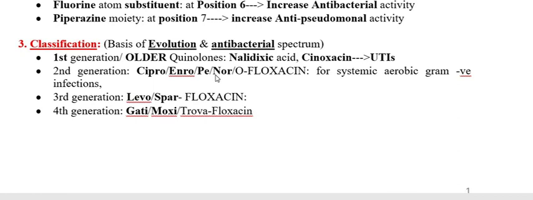And the next two drugs, pefloxacin and ofloxacin. The interesting point with pefloxacin and ofloxacin is that these two drugs cross the blood-brain barrier, and after crossing the blood-brain barrier, they reach the brain. I mean, they reach the cerebrospinal fluid.